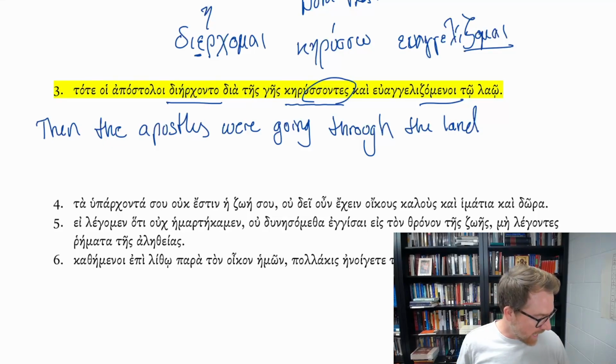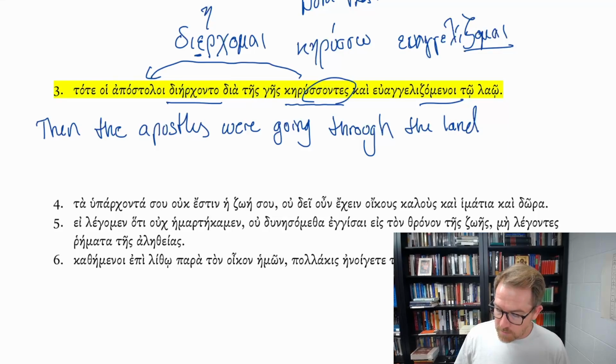It's antes, so it's masculine plural nominative. Because it's nominative, we know that it's referring to our subject, right? Because participles agree with the nouns they're modifying in case, number, and gender. So the apostles were going through the land, and this is a circumstantial participle.